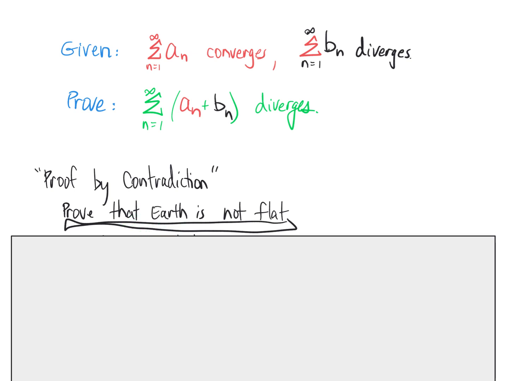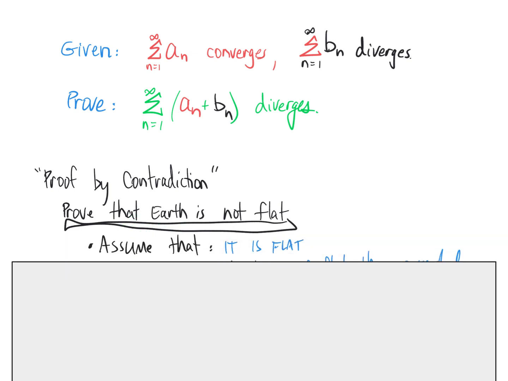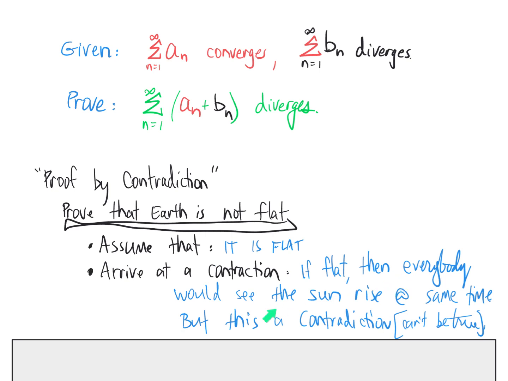So if we're trying to prove that the Earth is not flat, let's assume that it is flat. And then, using logic and deduction, arrive at some kind of logical contradiction. For example, if it was flat, then everybody would see the sunrise at the same time. But this is a big contradiction. This cannot be true. So how did we arrive at some logical deduction that must be false? It must be that our assumption was wrong. Therefore, we've proven that the Earth is not flat by contradiction.